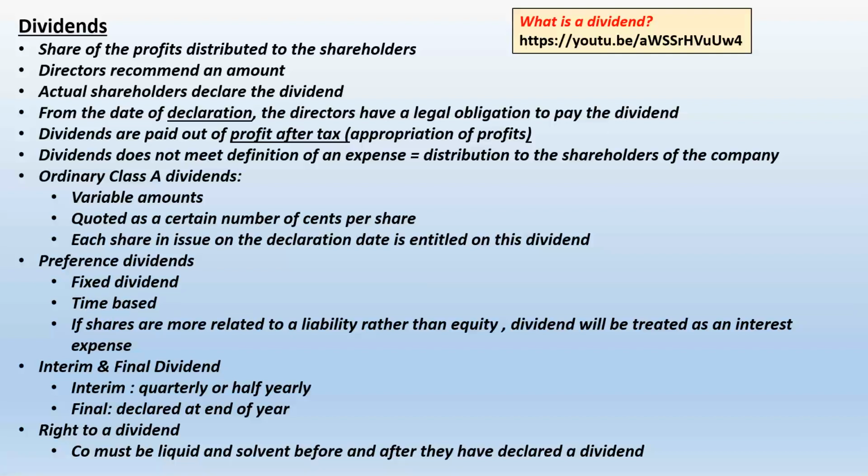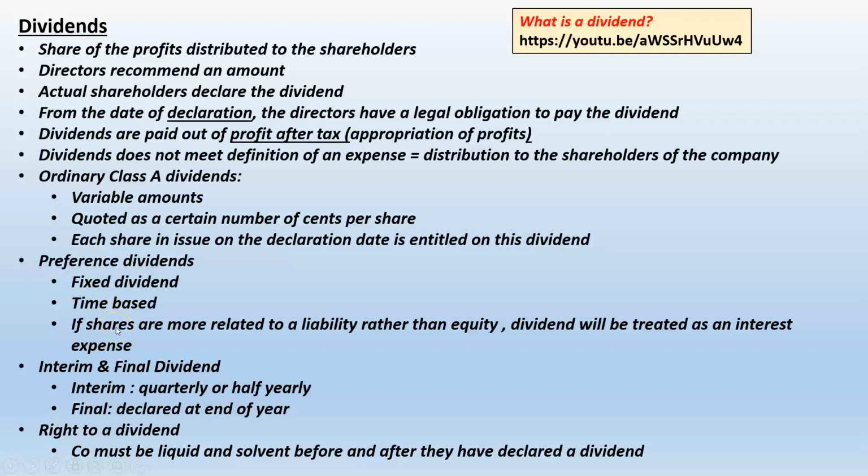Now, when will I start owing dividends to the shareholder? Once I've issued the shares. So if I've issued new shares halfway through the year, on those shares I'm only going to pay 6 months worth of dividends. If those shares were in issue right through the year, then I have to pay a 12 months fixed dividend on the preference shares.